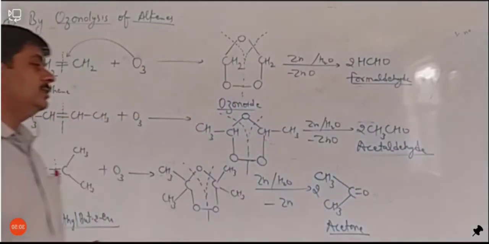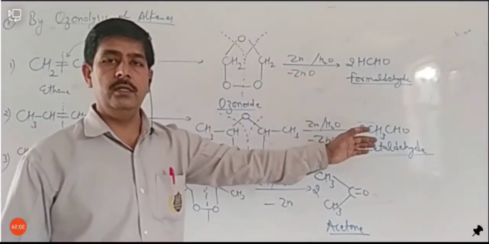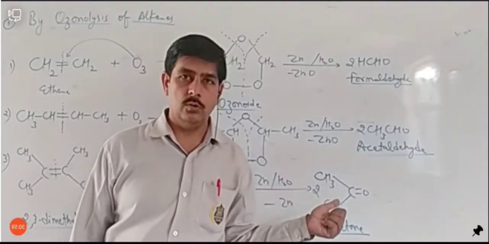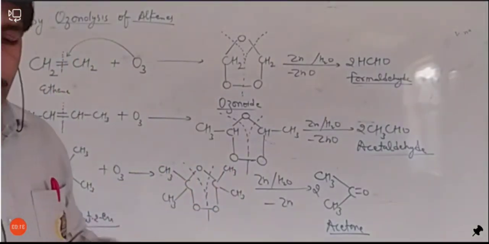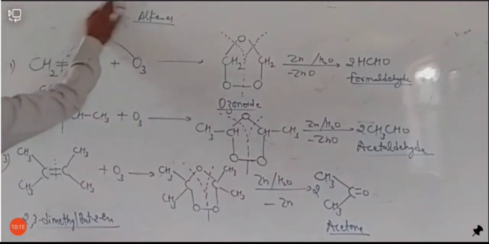By this method we can form not only formaldehyde and acetaldehyde, but also ketone. Ketone can also be formed by this method. This is the very simple method by which we can form aldehyde and ketone. Let's go ahead, आगे चलते हैं.